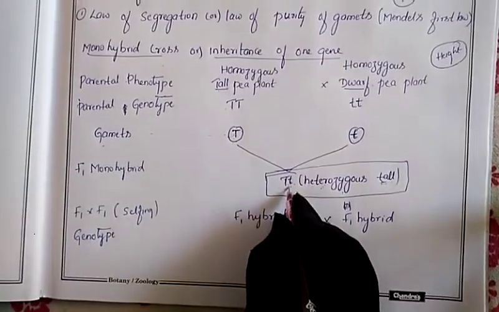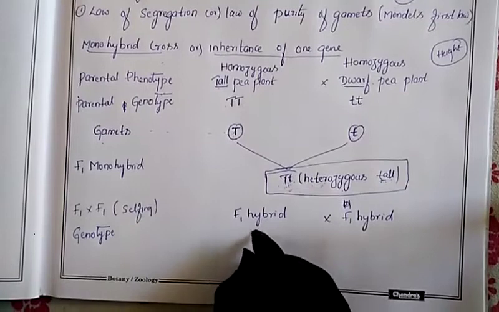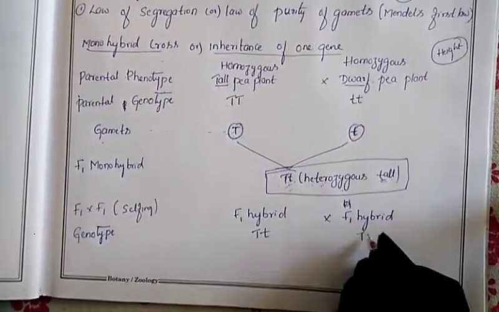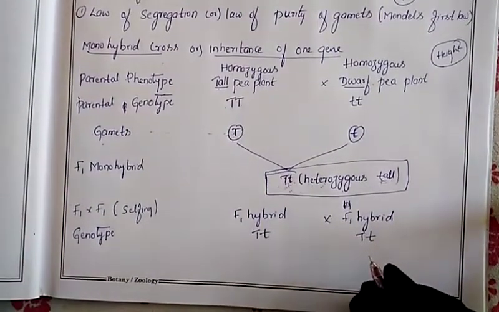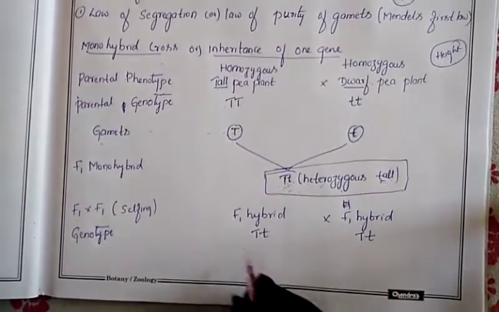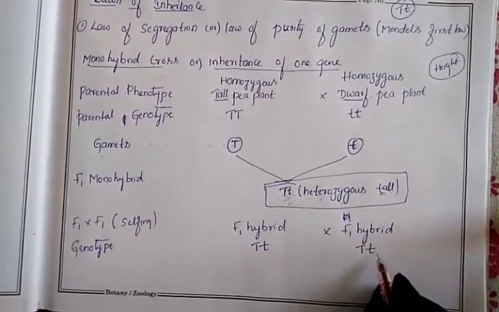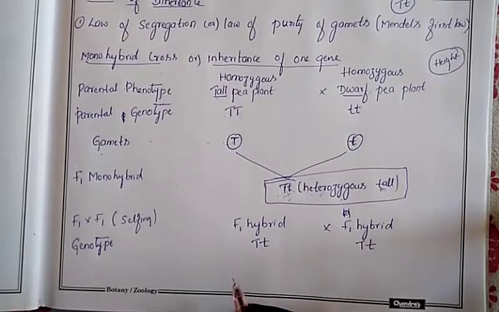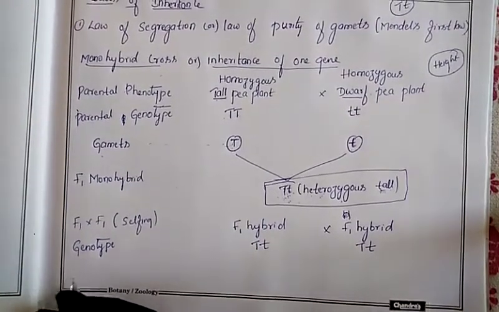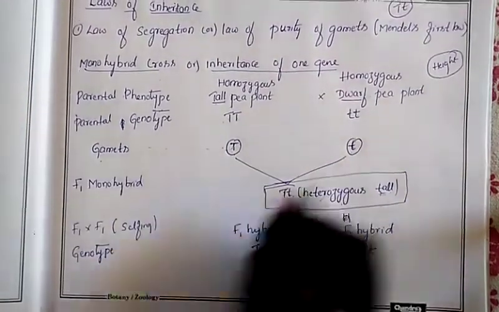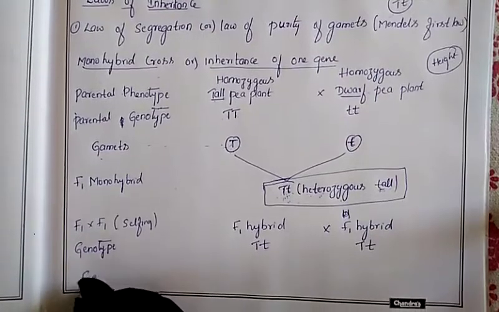Which genotype? This genotype. So capital T, small t, capital T, small t. So which genotype? Capital T, capital T. The same genotype will come. Now we will remove the gametes the same as before. How have we removed the gametes here? In the same manner.